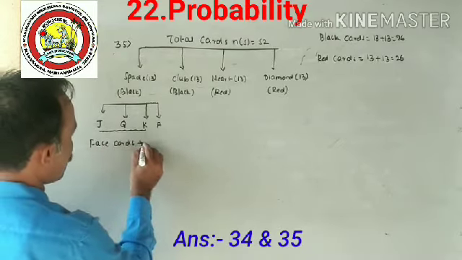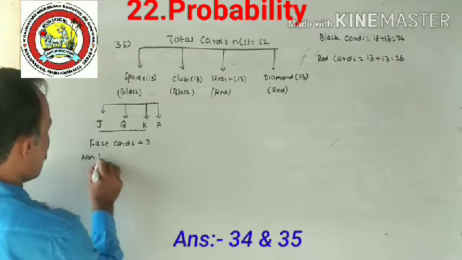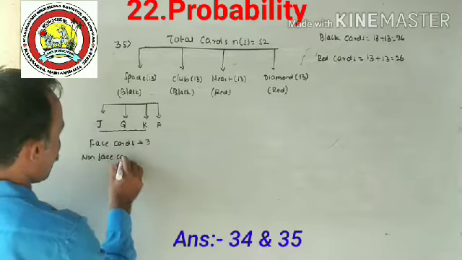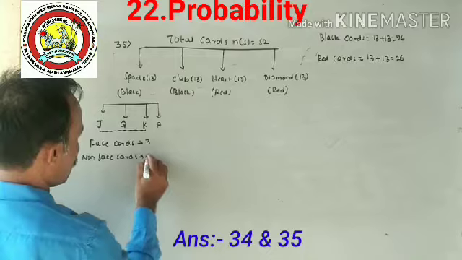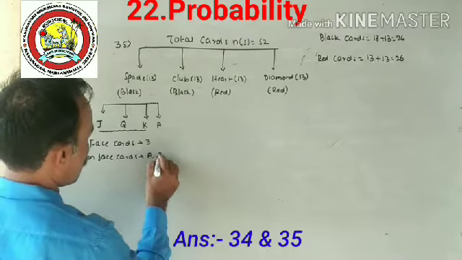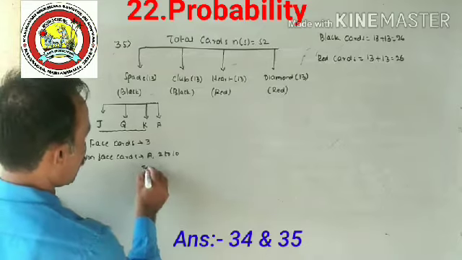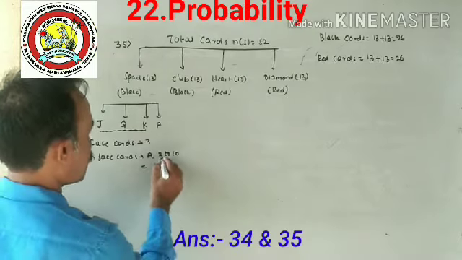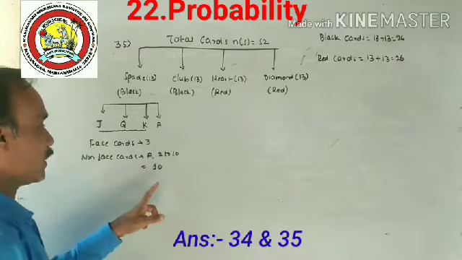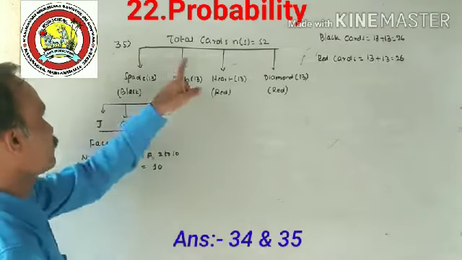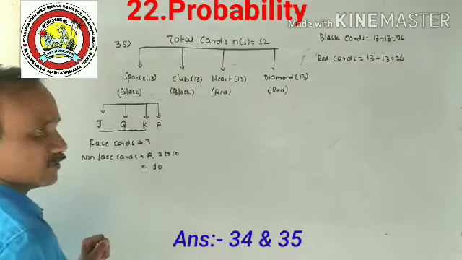As face cards, how many are there? 3. As non-face cards, including ace and numbered 2 to 10, that is 9, and ace, totally 10. 10 plus 3, that is 13. Similarly here also, face cards 3.